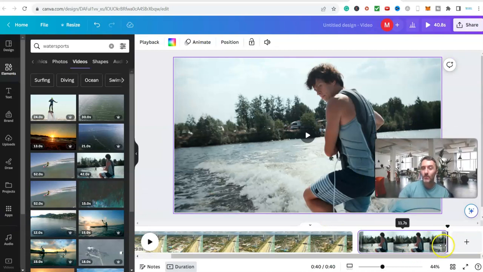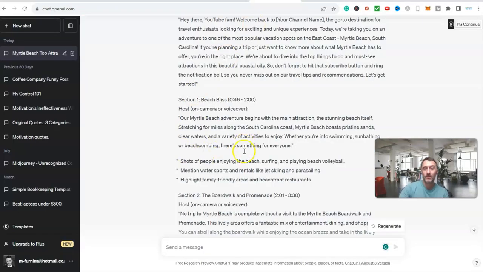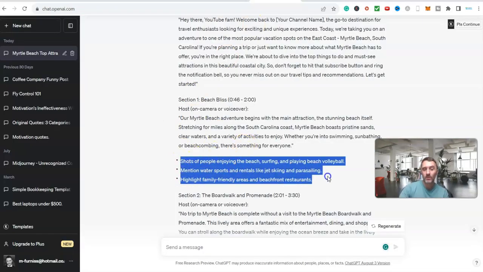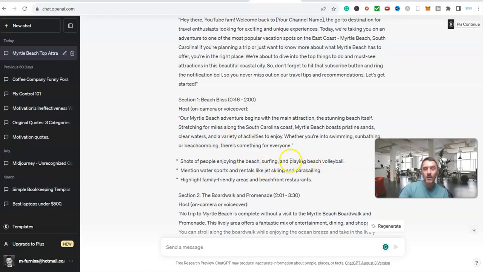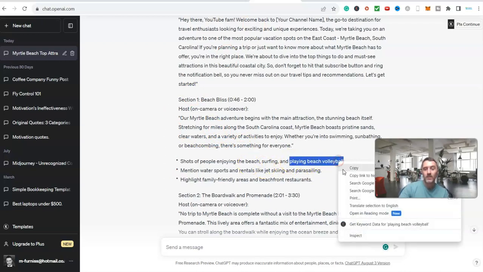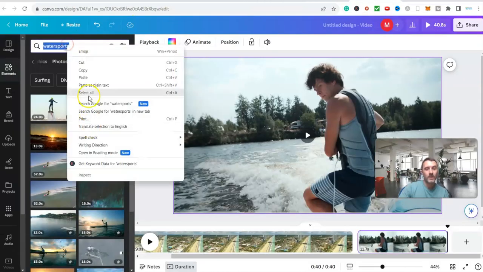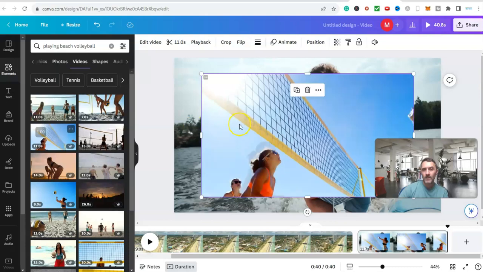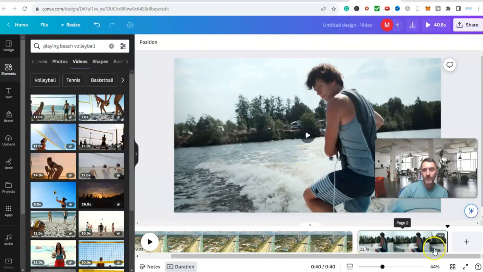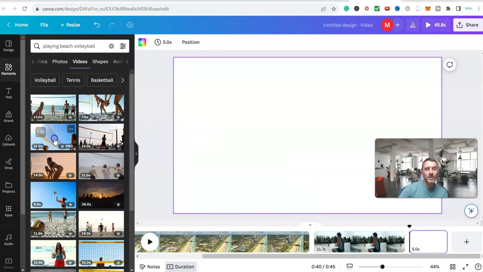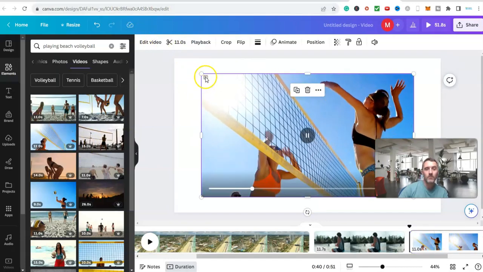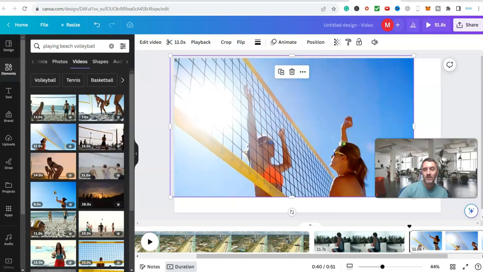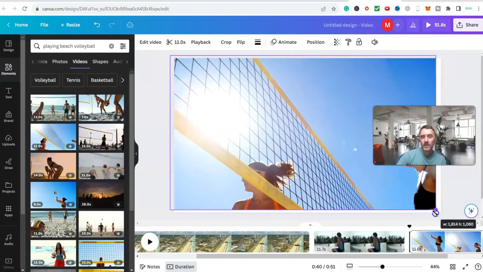So we got down here to where we were putting a video in. So we don't just have to have one video for the whole of this script down here. All I'm doing is very quickly looking at what has been put in the speech here. So playing beach volleyball. So I could then take this, come over here, put that in there like so, hit enter, and then look, we've got beach volleyball. So if I wanted, let's just say this one here, oh sorry, let me get rid of that. If I want that one, I would come down here at the bottom, click on add a new page, I would add my beach volleyball in there, drag it to make sure it fits like so, move my head, put that down there so it fits.